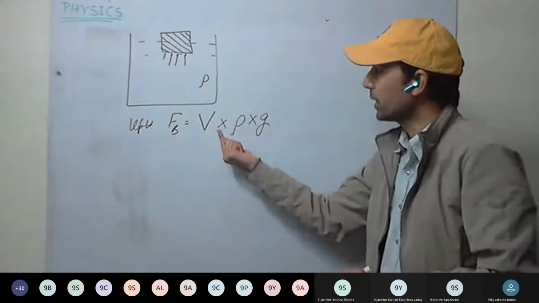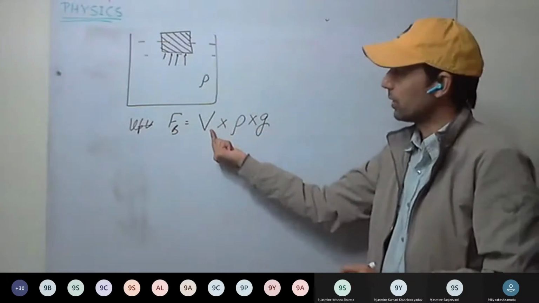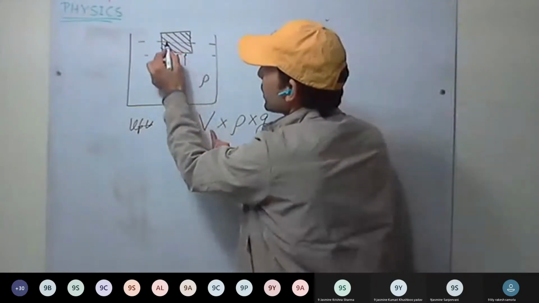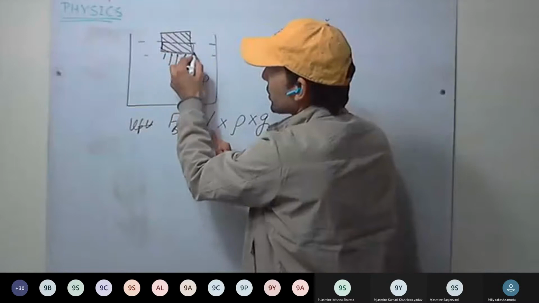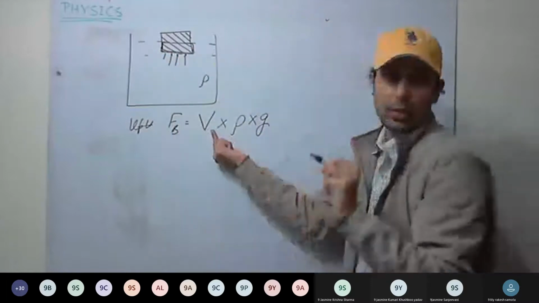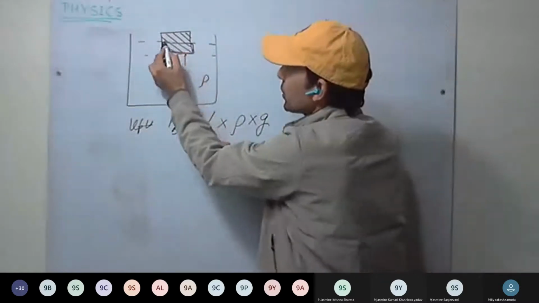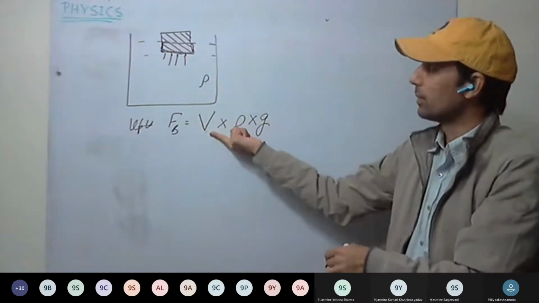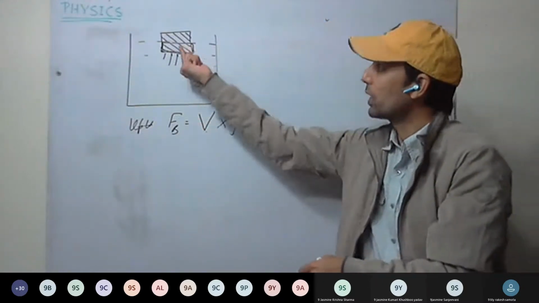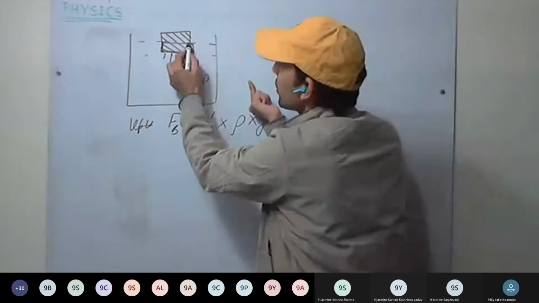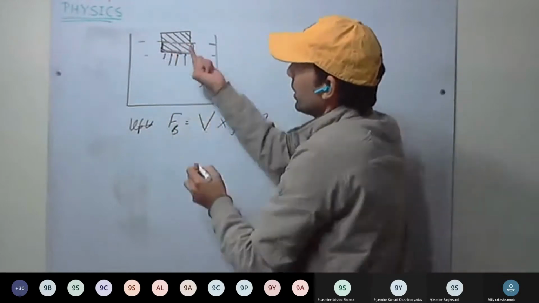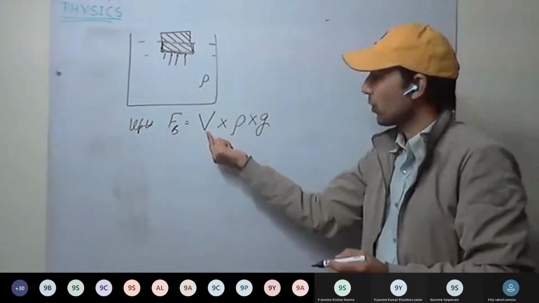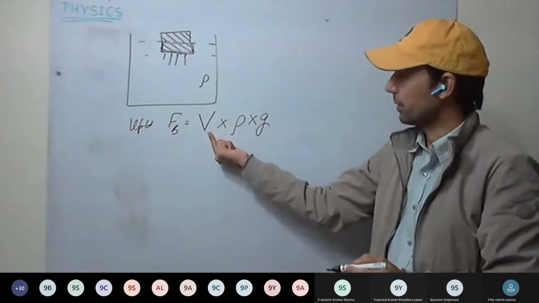Now here what will be the volume of the liquid displaced? Only this much part of the body is submerged. So volume of the submerged portion is same as the volume of the liquid displaced. Whatever volume of the submerged or immersed part of the body, that is same as the volume of the liquid displaced here.